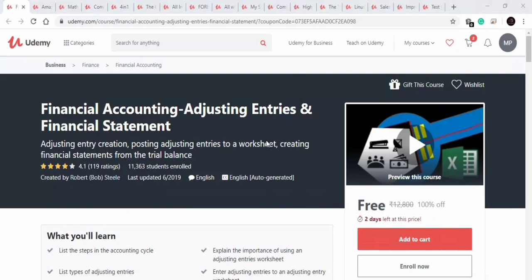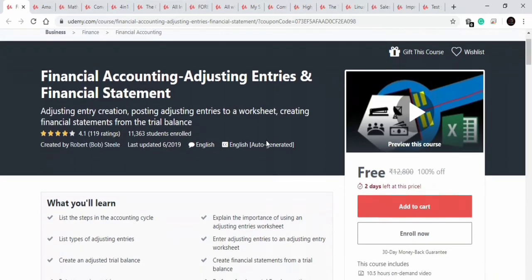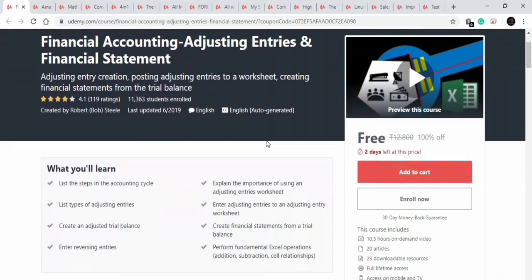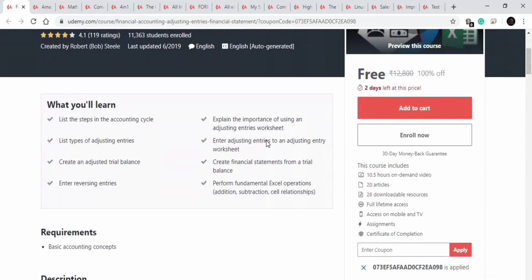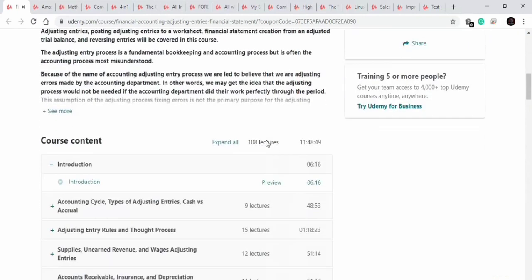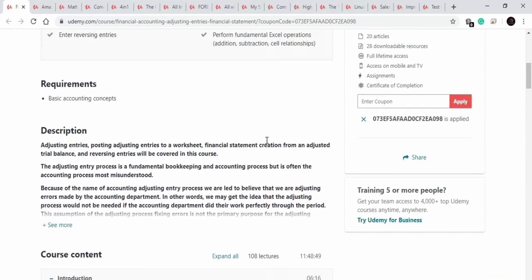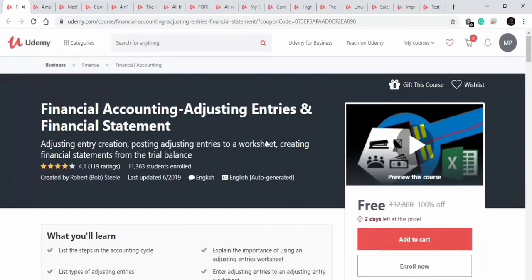So without wasting any sort of time, let's move to our first course. Our first course is on financial accounting. In this course you will learn about some basic adjustment entries, how to post adjustment entries to a worksheet, creating a financial statement from a trial balance, etc. So this is a good approximately 11-hour course available for free for 2 days, and this course is comprising of 108 lectures.